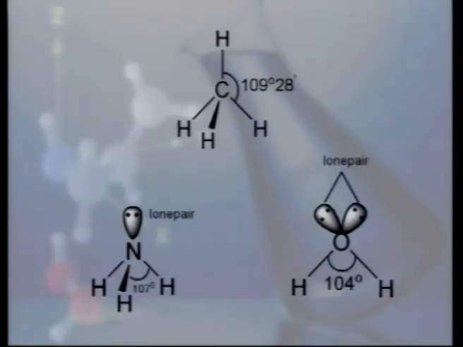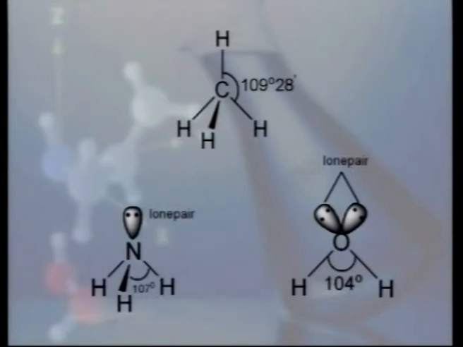Here are the three examples of sp3 hybridization showing different values of bond angle. In case of methane molecule, since there is no lone pair present, value is expected bond angle of sp3 hybridization, that is 109 degree 28 minute. But in case of ammonia molecule, lone pair carrying orbital is present on nitrogen atom, which pushes these three bond pair carrying orbitals close to each other, and hence slight decrease in the bond angle value is observed.